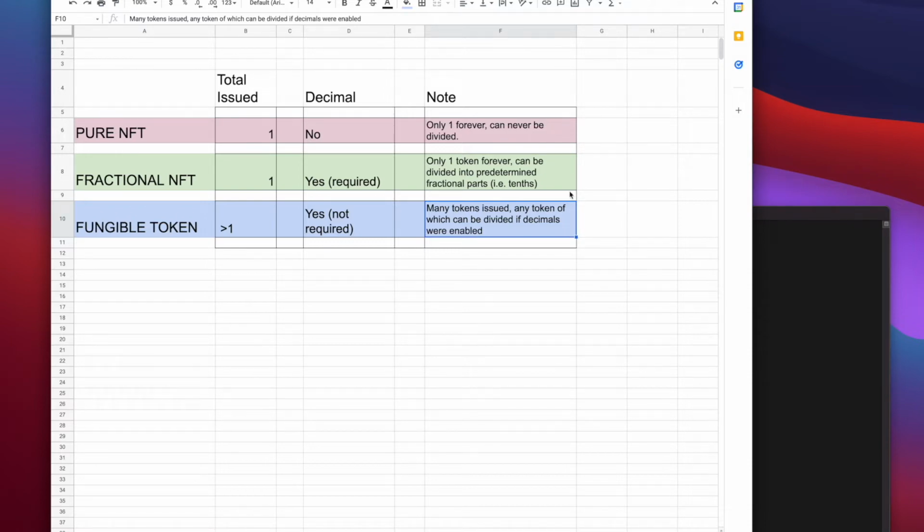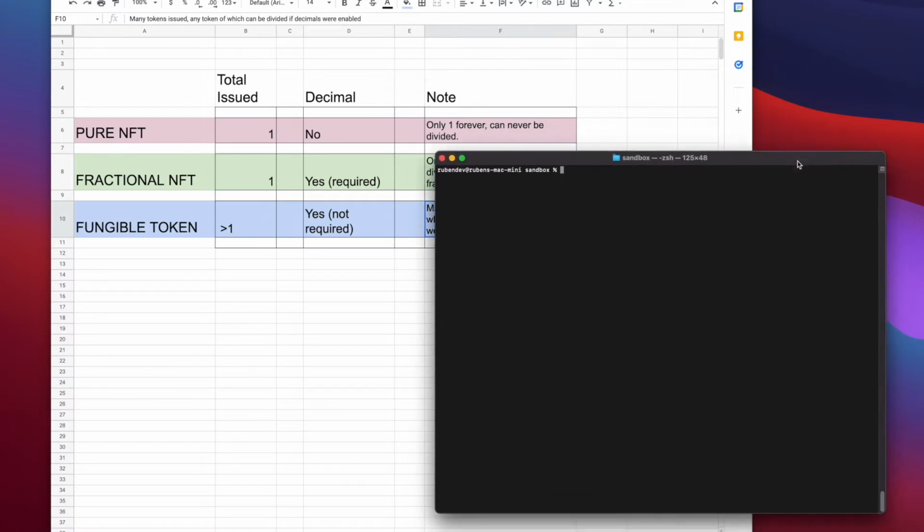And I thought that we could go ahead and just see what this would look like on the Algorand network. I have a node running here real quick. This is what's called a sandbox. And in honor of Nitya, I'm going to do a Nitya Rules NFT. Now again, this won't be on the live network. This is just in my own sandbox. And we can see that the most important thing is the total I have here is 1 and the decimals are 0. So if we go over to my chart, you can see this is a pure NFT.